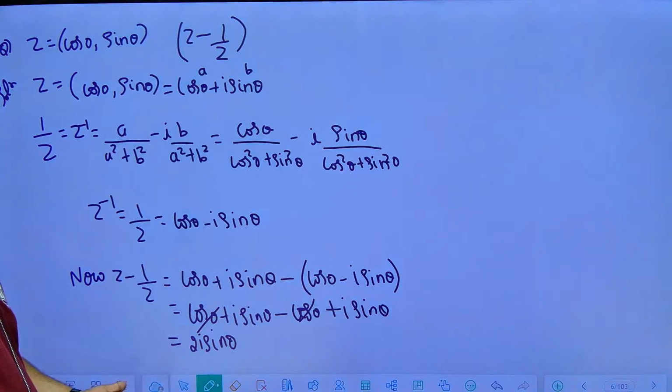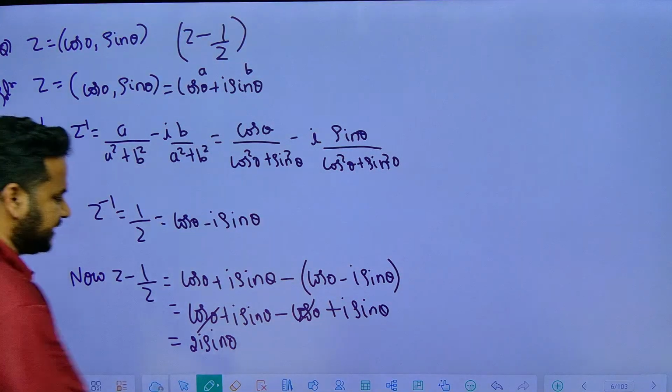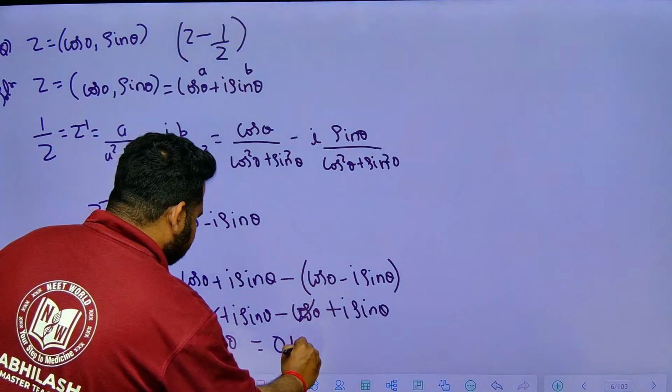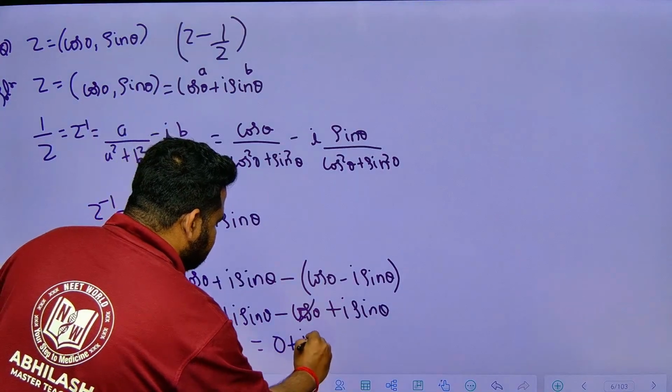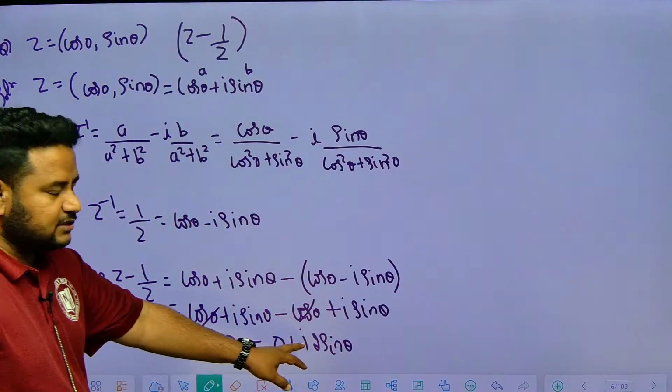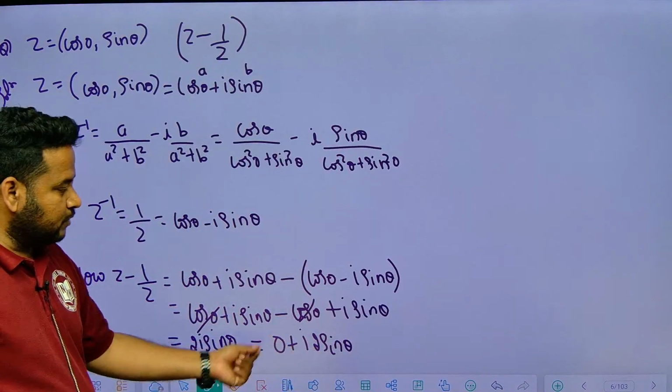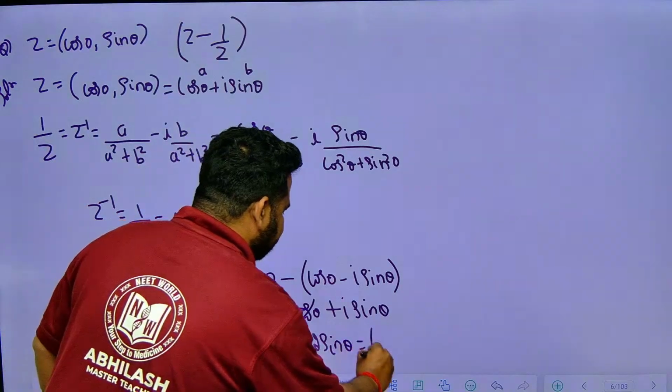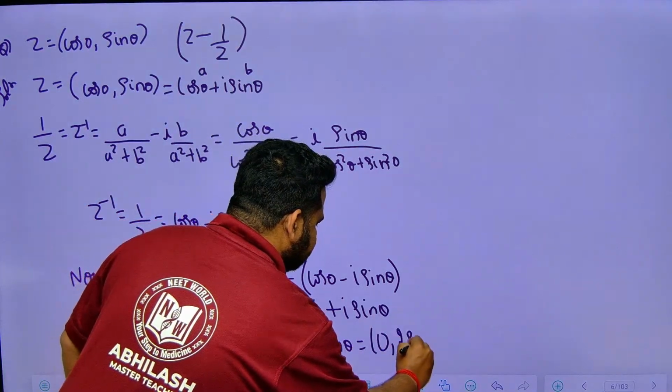So this, in the form of a complex number, that is a plus ib form, I can write as 0 plus i into 2 sin theta. In the form of a plus ib, here b is 2 sin theta and a is 0. In the form of an ordered pair, I can write it as 0 comma 2 sin theta.